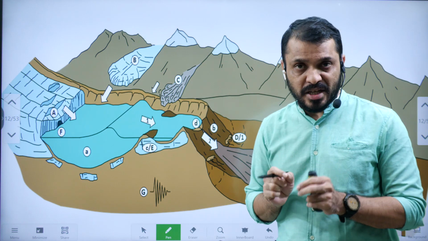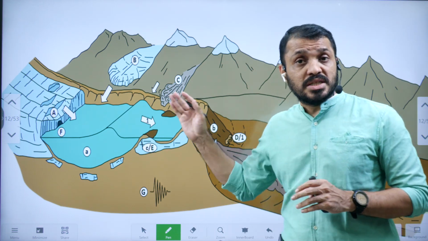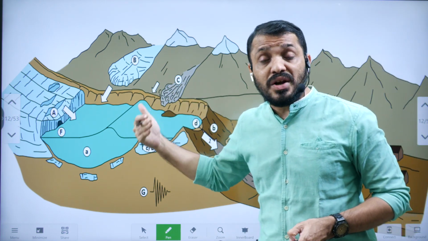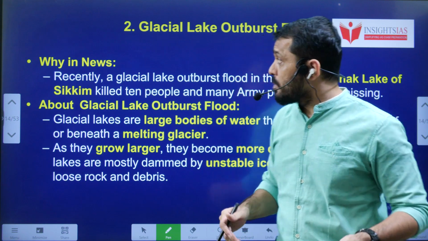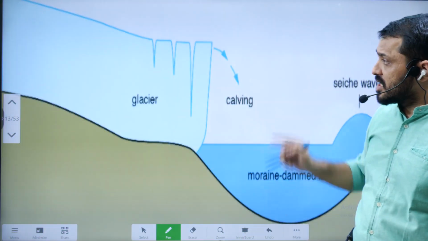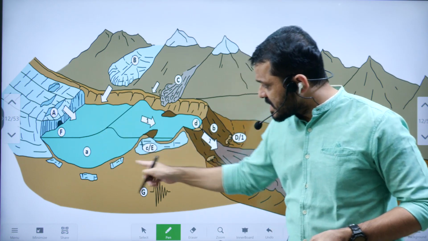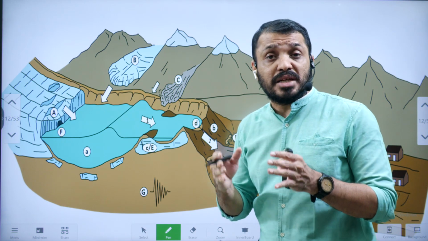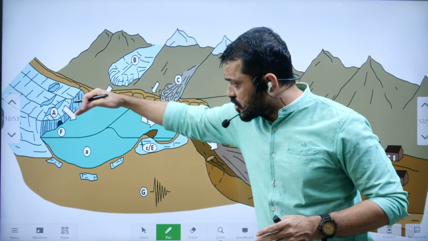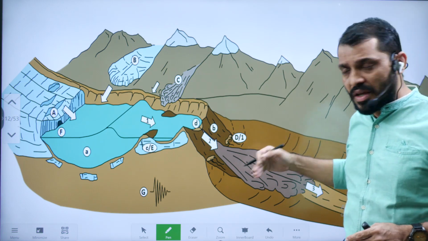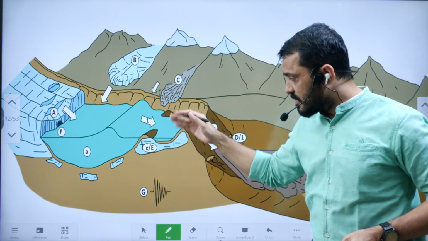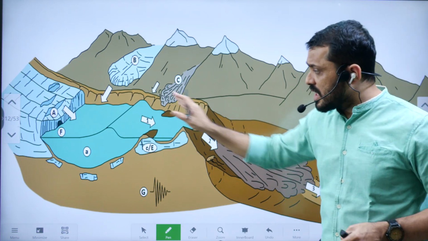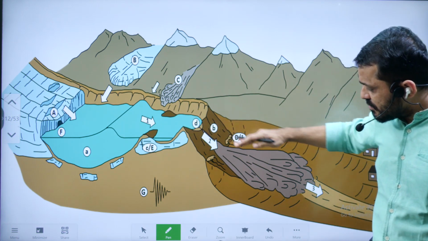That is about topic number 1. And topic number 2 is related to glaciers and floods induced by glaciers. The topic name is Glacial Lake Outburst Flood. So first we will discuss what a glacial lake is. Simply, a lake formed by the glacier. A glacier is nothing but an accumulation of snow. So the glacial lake outburst flood: when these glacial lakes outburst, when they overflow, it creates floods in the downstream. So that is about the glacial lake outburst flood.